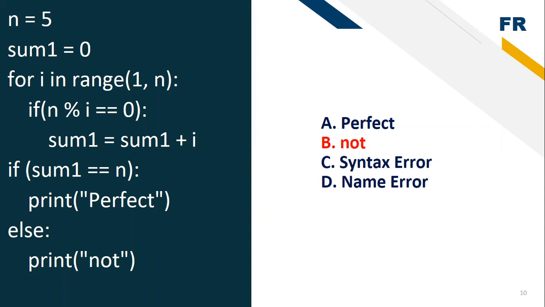We all know that from 1 to 4, we can't get 5 modulo i equal to 0. When i is 5, only at that time it will get 0. At that time, sum plus 5 is equal to, sorry, 0 plus 5 is equal to 5 only. That 5 value would be stored in sum1.